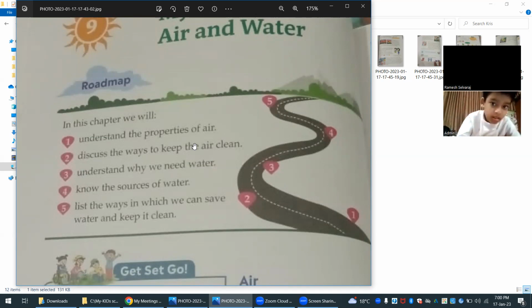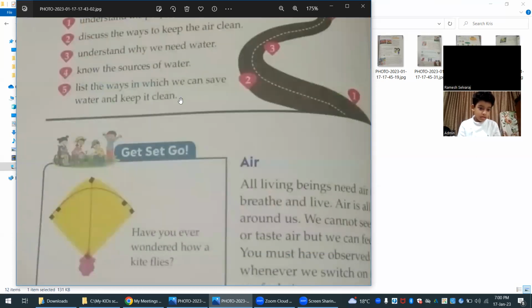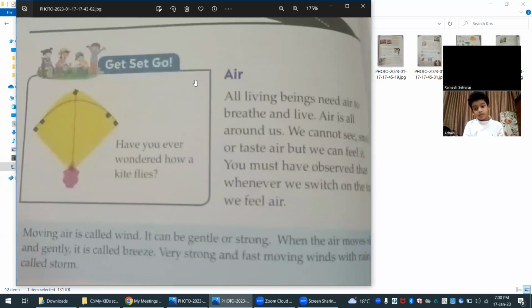Do you know what I mean by source? Source means from where we are getting it, okay? Then next, we will list the ways in which we can save water and keep it clean. So we will learn how we can save the water and how we can keep it clean also.